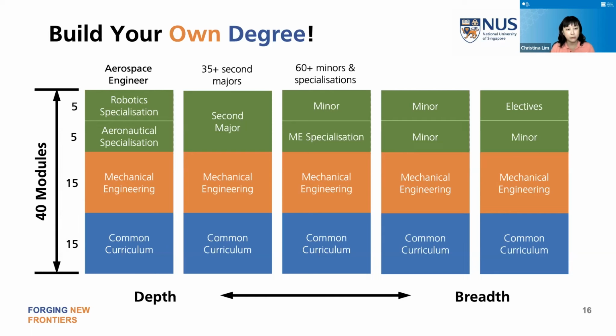So if you're interested in aerospace, to work in the aerospace sector, you can obviously take the aeronautical specialization and maybe add on a robotics one, because automation is definitely important in that industry. Then we've suggested here a systems engineering second major. Systems engineering is about how you apply business concepts to complex systems, such as engineering systems. So it's very relevant. You can be an automation engineer, systems design engineer.